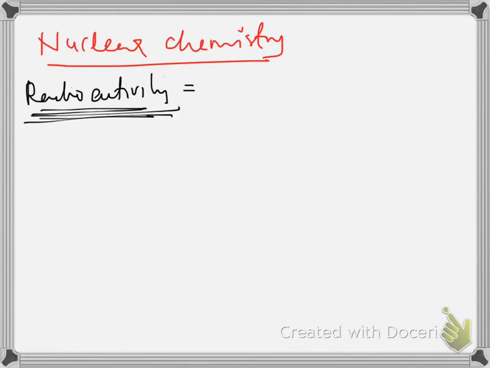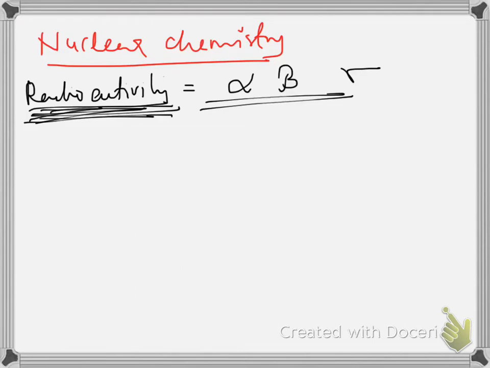So again, what is radioactivity? It is the emission of radiation from the nucleus of unstable elements. During this radioactive disintegration, they can emit alpha, beta or gamma particles. The phenomenon of radioactivity was first observed by Henry Becquerel.